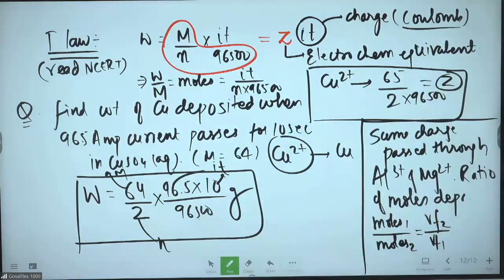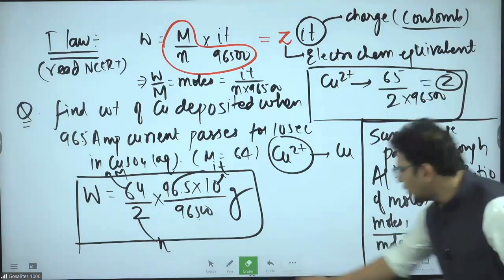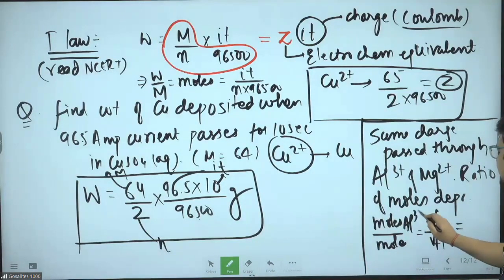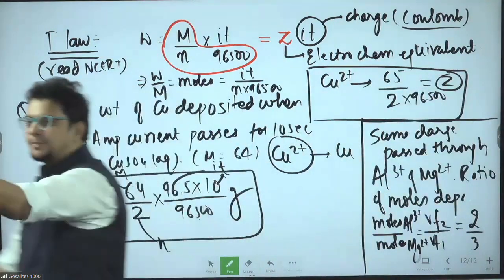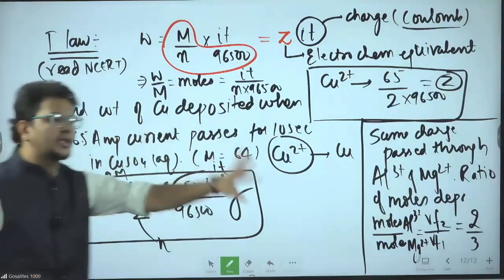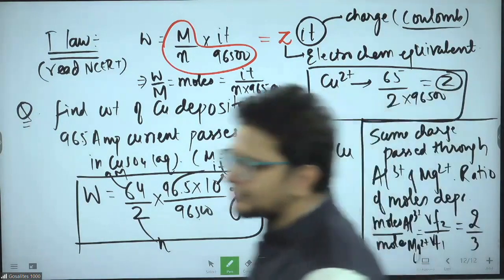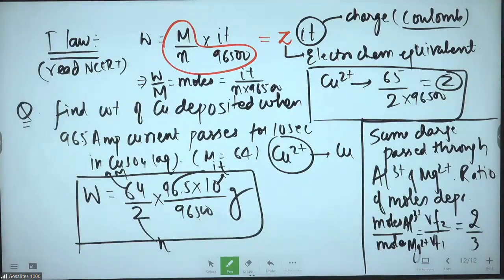What is the valency factor? Charge on the ions. So check, bhai, moles of Mg2+ deposited to moles of aluminium 3+ will be equal to charge of Al3+ by Mg2+, just opposite. Whatever is the charge ratio, the opposite is the mole ratio that you will get deposited at the same charge passed. Easy. Done. This is a second law question.